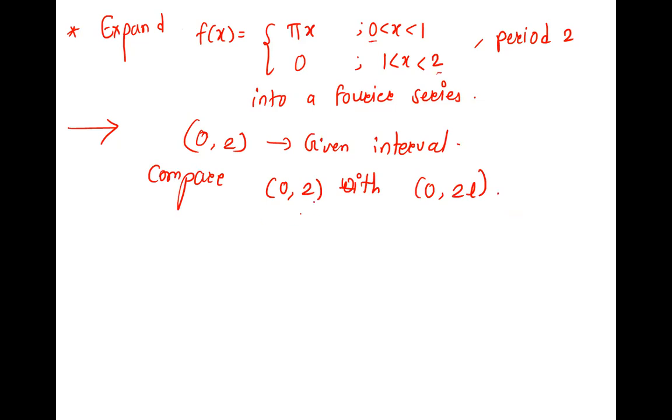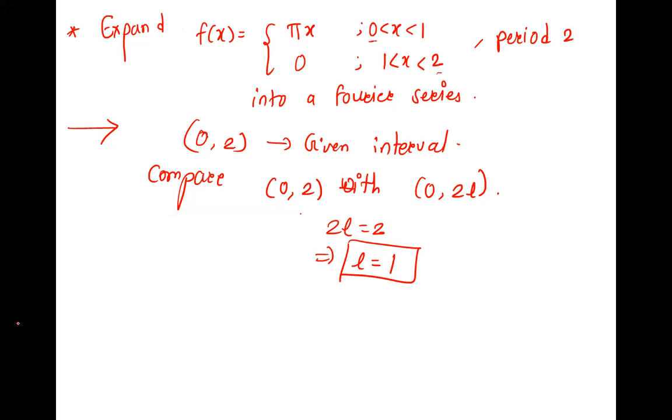So we get, what do we get? We are comparing, means these two are equal. So 0 is equal to 0 and 2L is equal to 2, right? So what is L? 1. So this value L is very important. Very first thing, whenever an interval comes, you first find the value of L by comparing the interval with the standard interval.